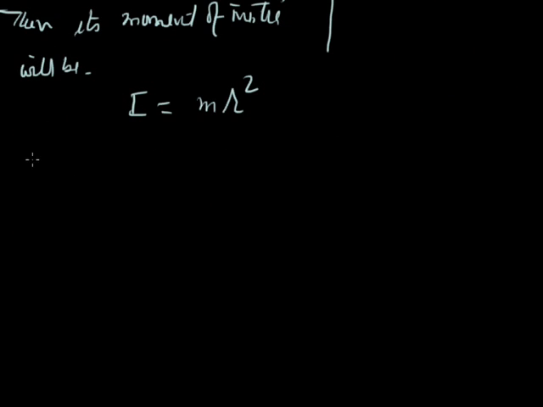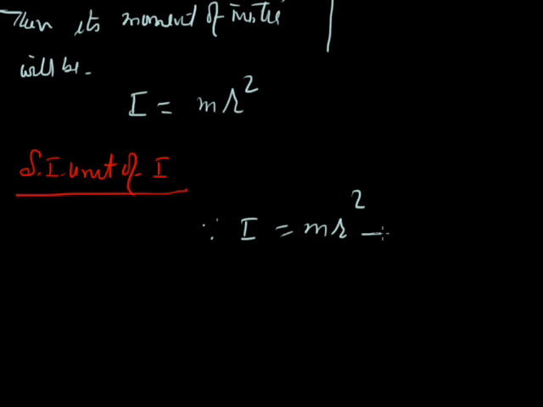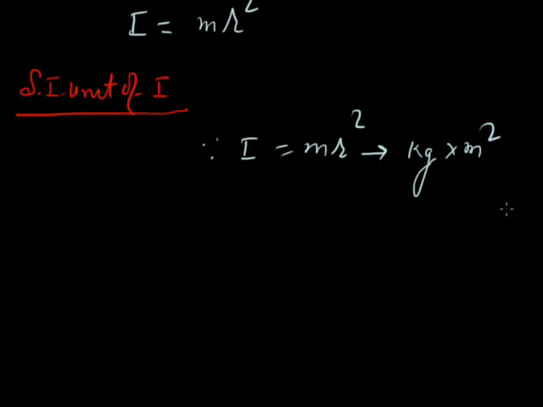SI unit of moment of inertia. Because I is m r square, the unit of mass is kilogram and the unit of r is meter square. So the SI unit of moment of inertia is kilogram meter square. In the same way, the CGS unit will be gram centimeter square.